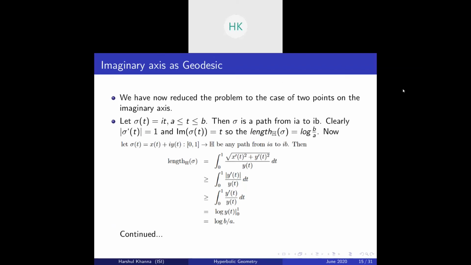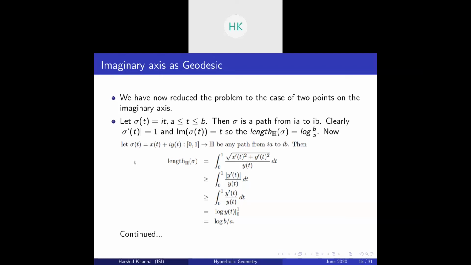We have seen the computation of the length of the straight line path on the imaginary axis from ai to bi. So let's prove that this is actually the lower bound and this is the distance between those 2 points.